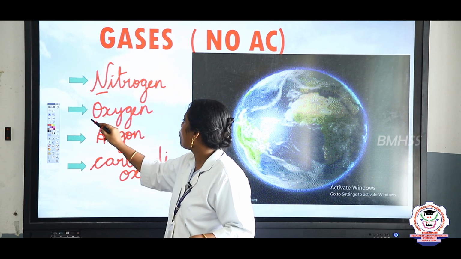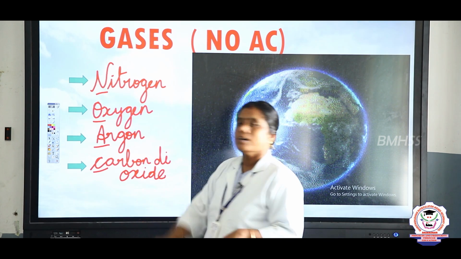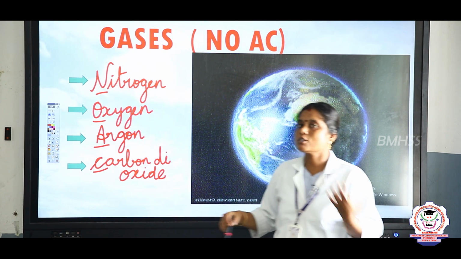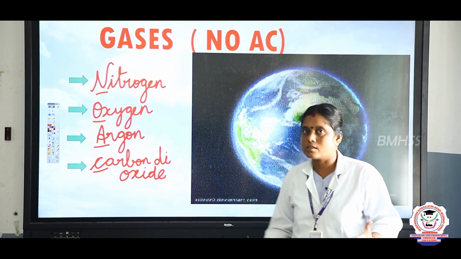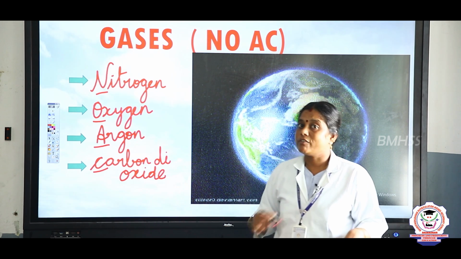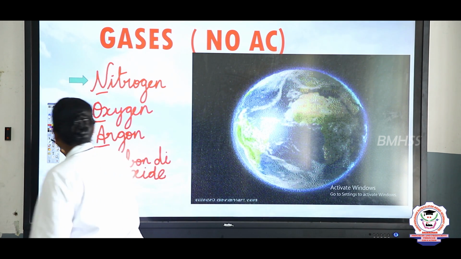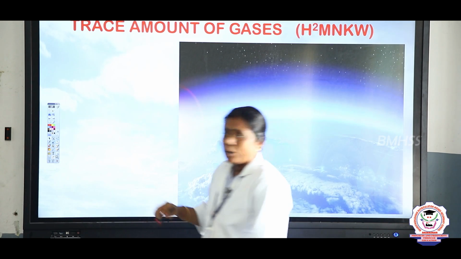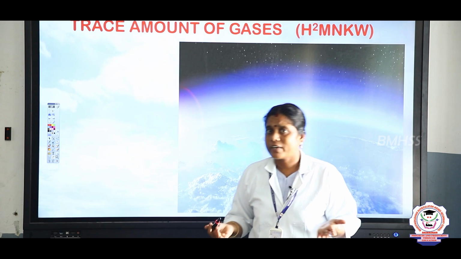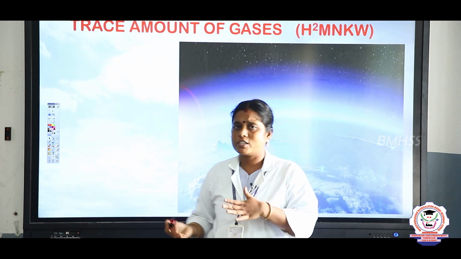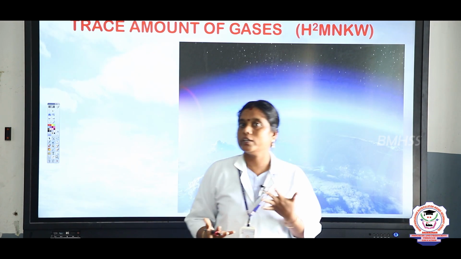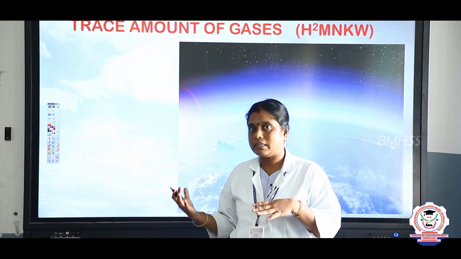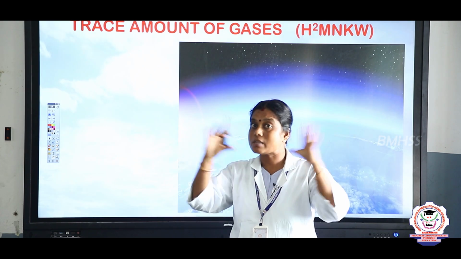NOAC. Okay. So, nitrogen, oxygen, argon, carbon dioxide. These are the very important main gases which surround our earth. Shall we go for the next? Look at here, children. Trace amount of gases. What is the word trace amount, children? Trace amount is nothing but extra. So, extra gases. In the previous slide, we have seen the 4 important gases which surround our earth.